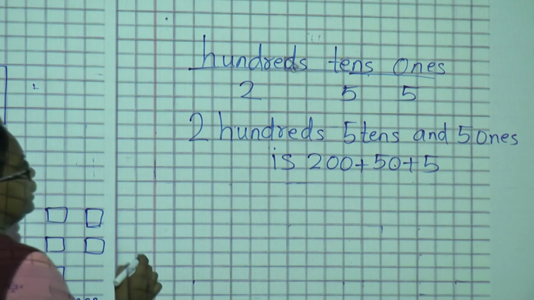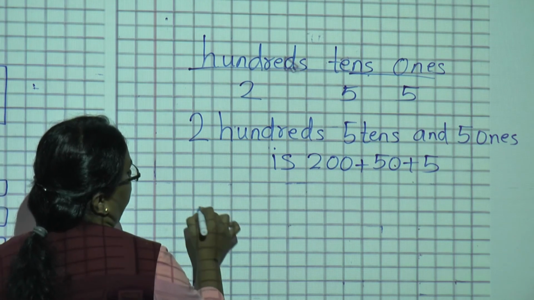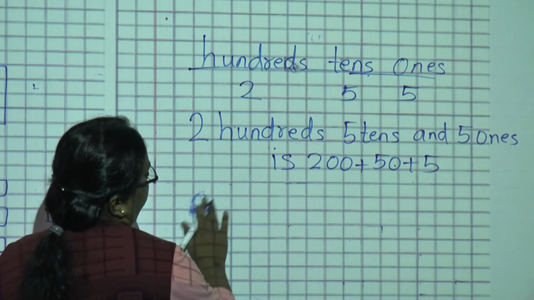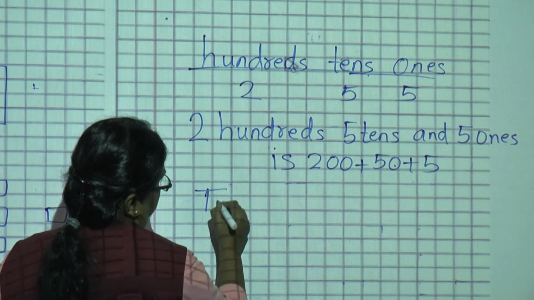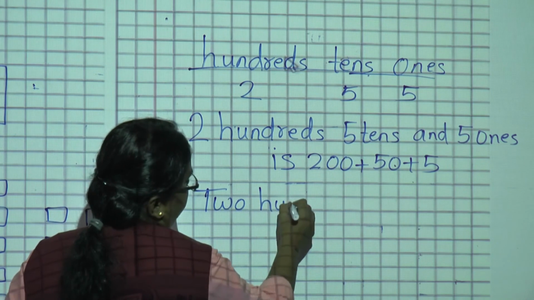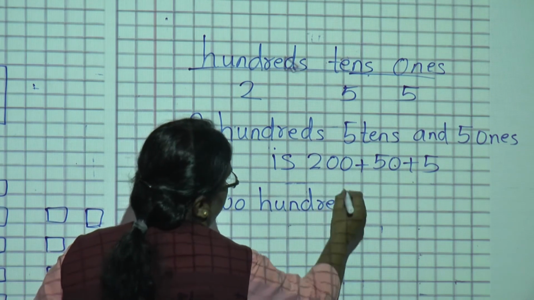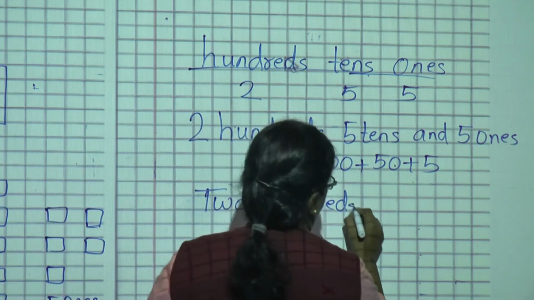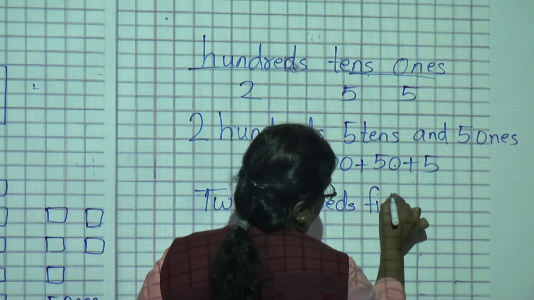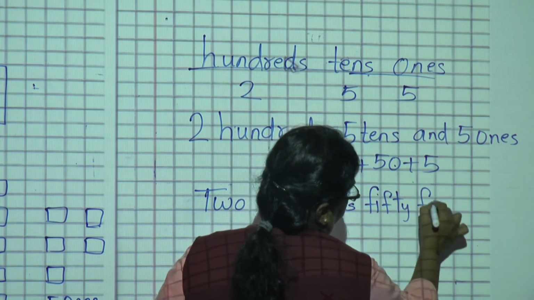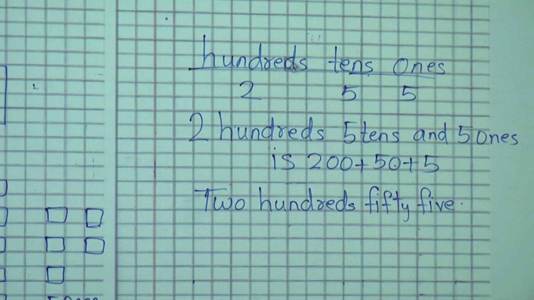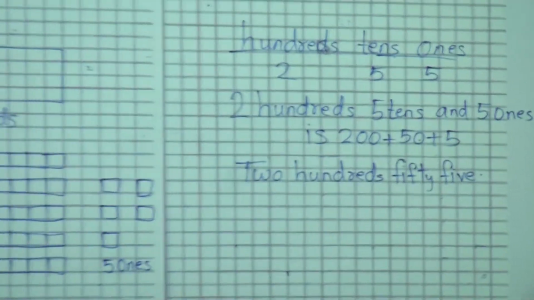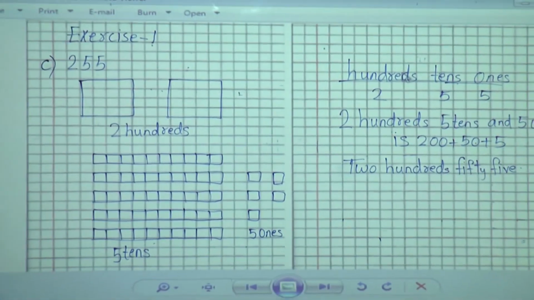You can read this also as 200s, 55. Okay, in this way you can solve it. 255.